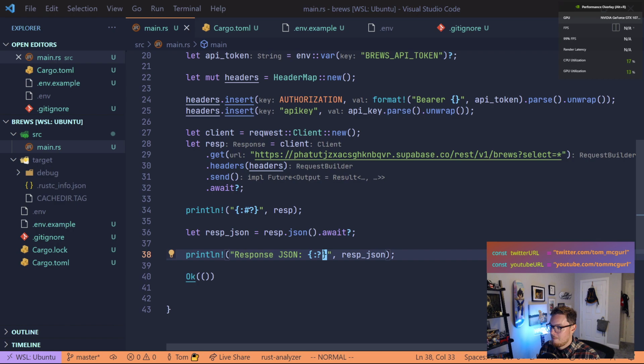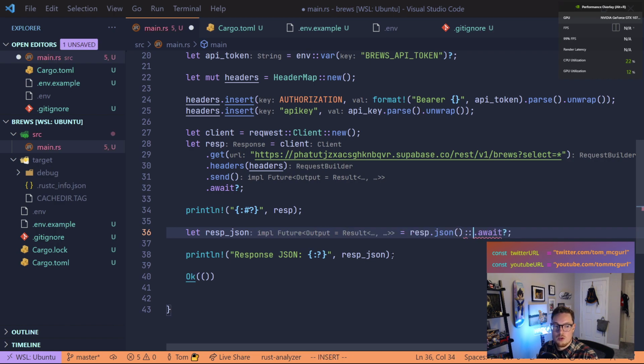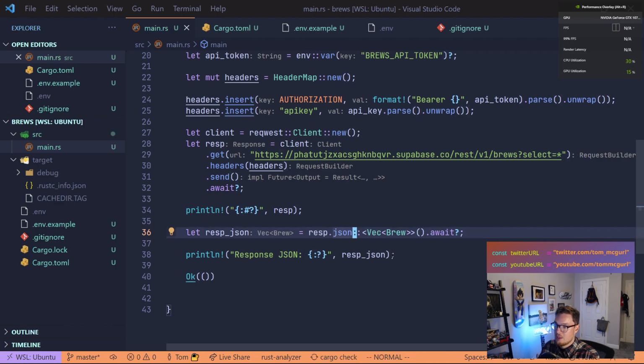We could say, okay, response JSON should be of type... we are going to do a list of Brews. So we have a vector, right, of Brews. So we can tell it that. Move this over here, right? And let's see what happens.